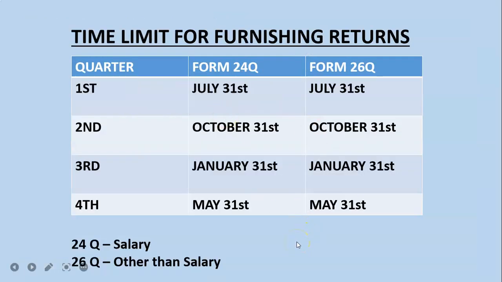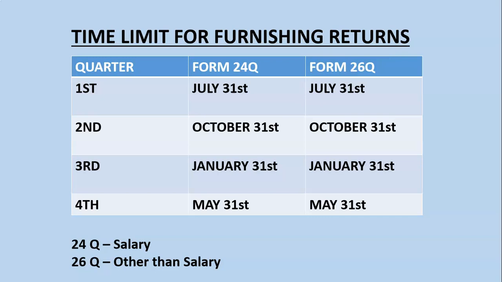Then, what is the time limit for furnishing returns? You will be making the payment of TDS after you have deducted from your deductees. After that, you have to file these TDS returns in Form 24Q and Form 26Q. Okay, so these returns are on a quarterly basis. In 4 quarters, you have to file the returns.